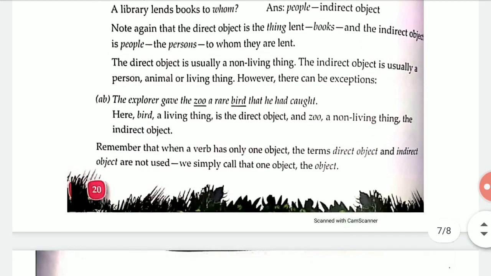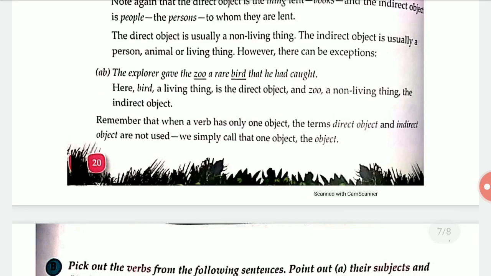Okay. Remember that when a verb has only one object, the terms direct object and indirect object are not used. When there is one object, then you can't ask the question of direct or indirect. But where there is more than one object, then you have to ask the question of direct or indirect, and you know how to find direct and indirect objects in a sentence, right? We simply call the one object the object.